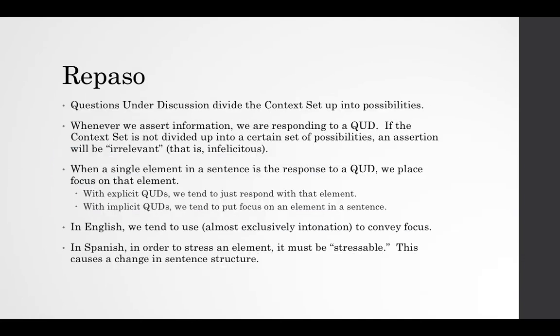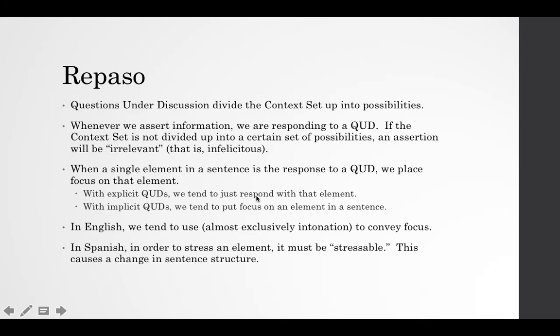So our repaso, to review: questions under discussion divide the context set up into possibilities. Whenever we assert information, we are responding to a question under discussion. If the context set is not divided up into certain possibilities, an assertion will be irrelevant, that is, infelicitous. So if we make an assertion that isn't responding to a question under discussion, that assertion is irrelevant and infelicitous. When a single element in a sentence is the response to a question under discussion, we place focus on that element. With explicit QUDs, we tend to just respond with that element.